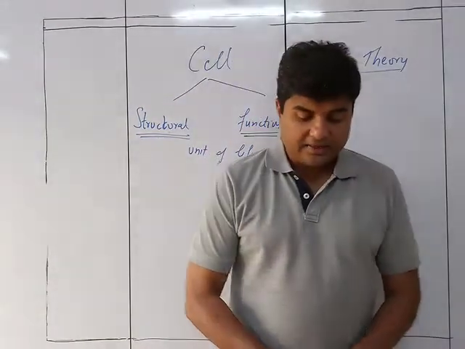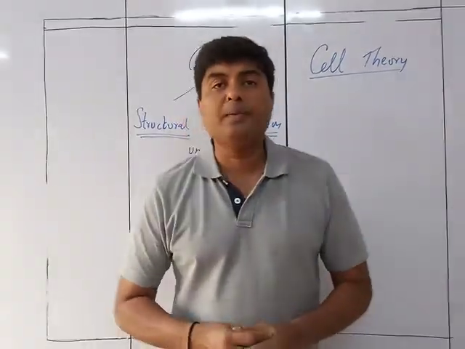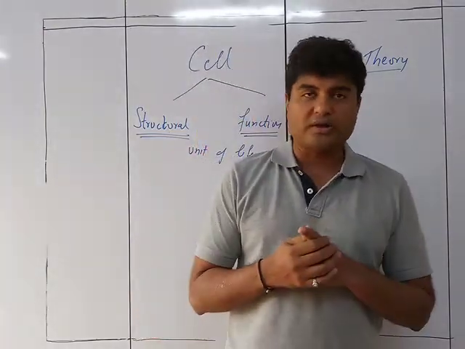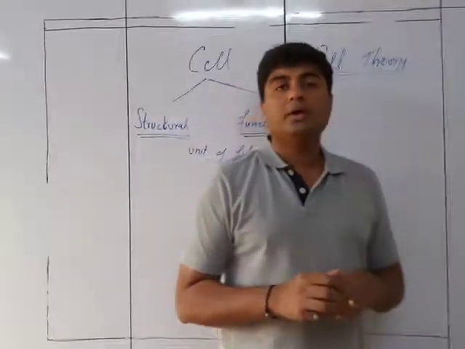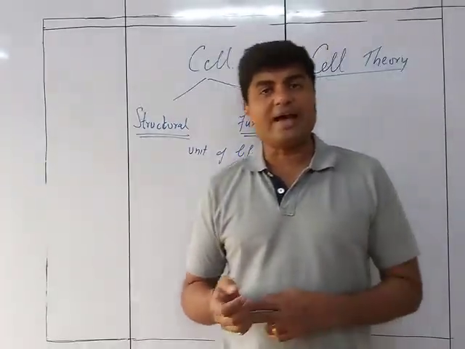So you can see that the cell theory was proposed by two scientists. One was a botanist, who studies plants, and the other was a zoologist, who studies animals.